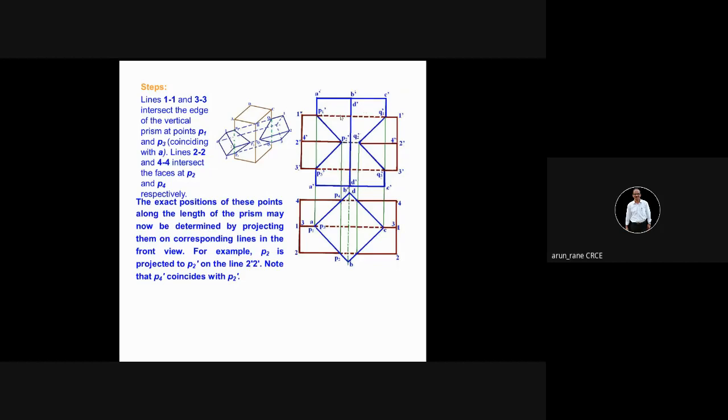Now you are assuming that you have taken 100 mm. You have to draw the penetrating cylinder. Now this is inclined, but this will be seen in the side view. You cannot see it in the top view. You cannot see it in the front view. See, we are looking in this direction. That is what is called the front view. So in the front view, you are going to see a rectangle like this, and in the top view also you are going to see a rectangle with a line.